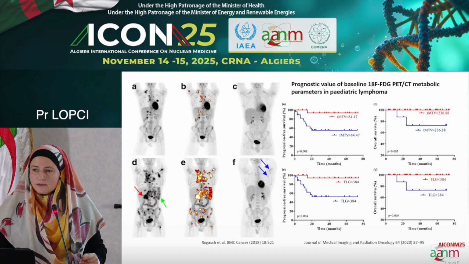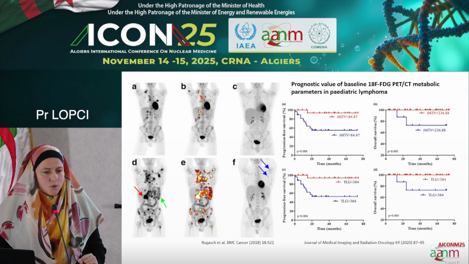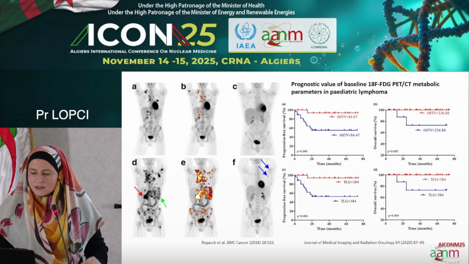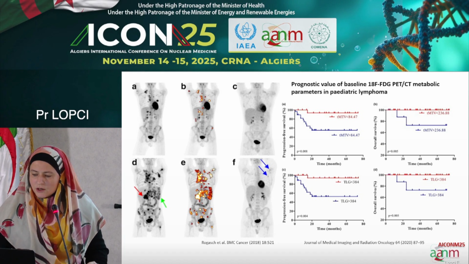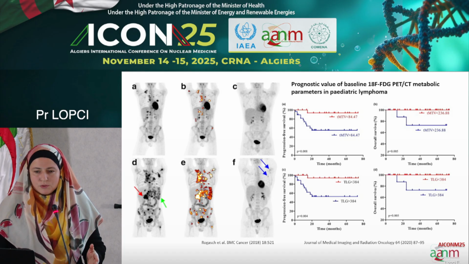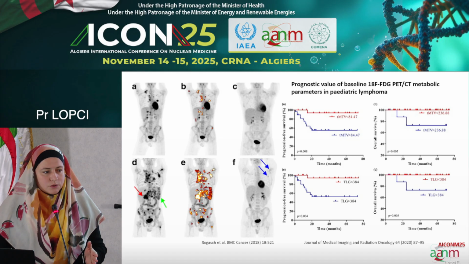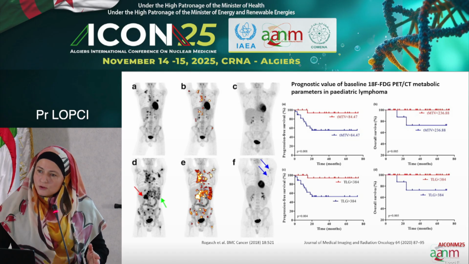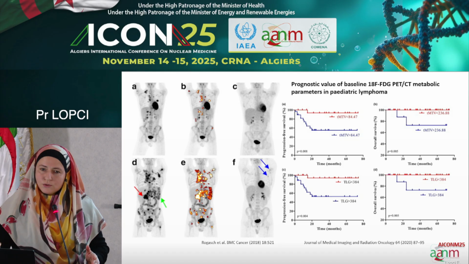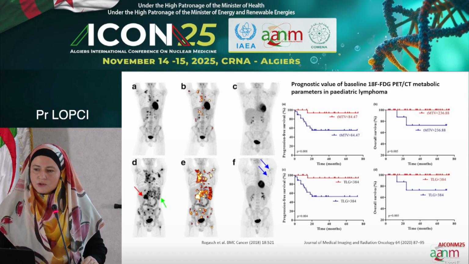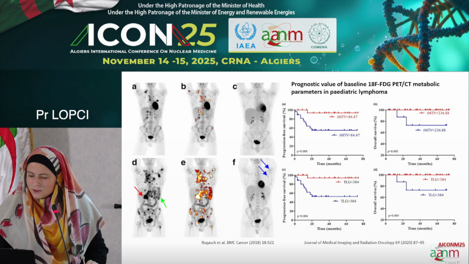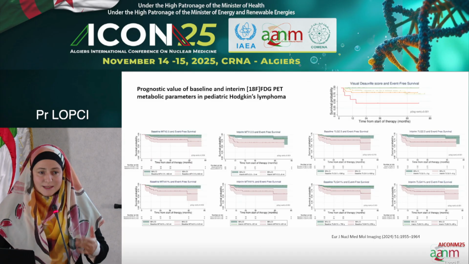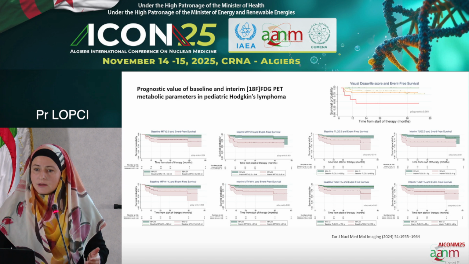But still we can have an advantage. Therefore, I've looked at the literature in pediatric Hodgkin lymphoma, and there have been some really interesting studies, like this one already 7 years ago, where by computing the metabolic tumor volume and the total lesion glycolysis at baseline, as an add-on to the stage, as an add-on to the predictive scores, you could say what was going on afterwards with the patient. Other groups more recently in the C1 study made the same analysis.